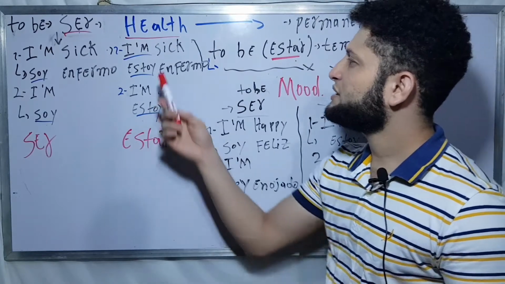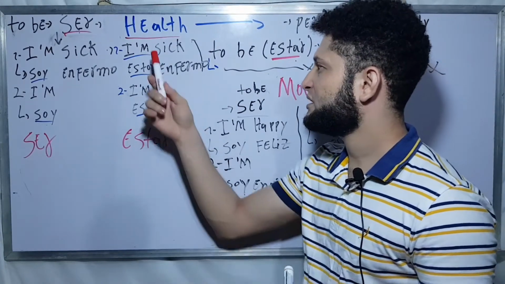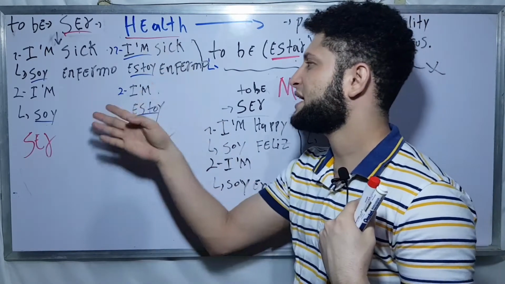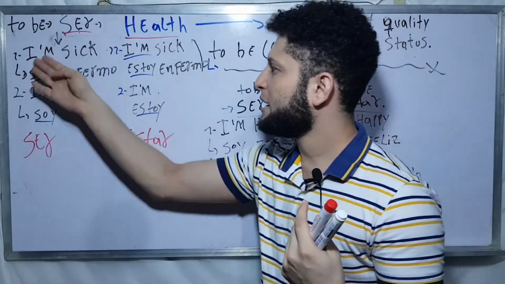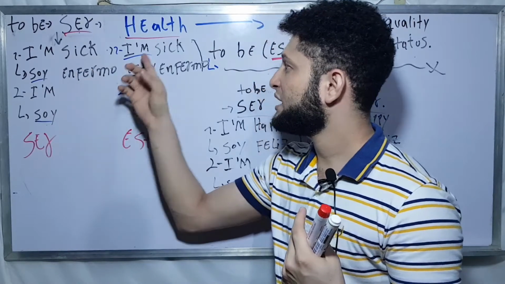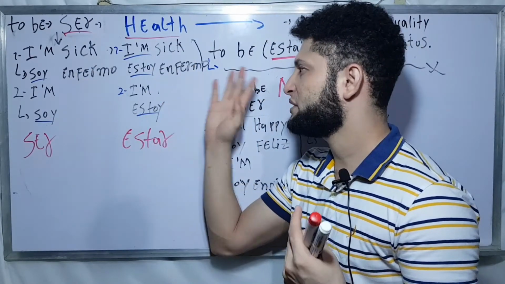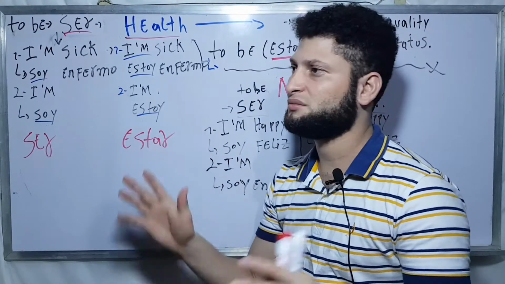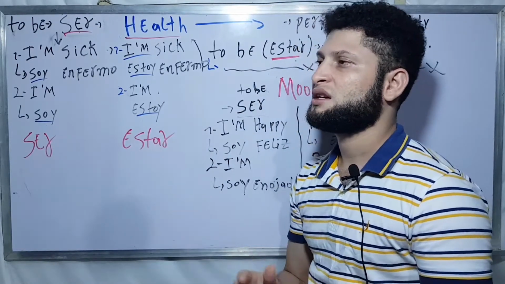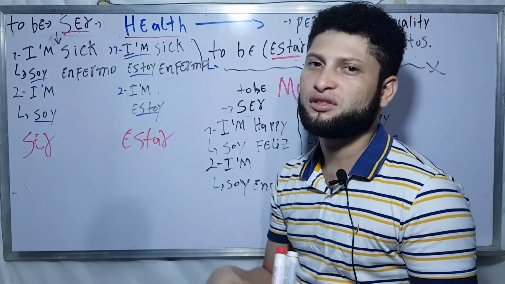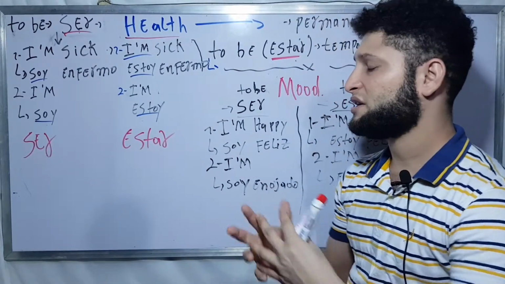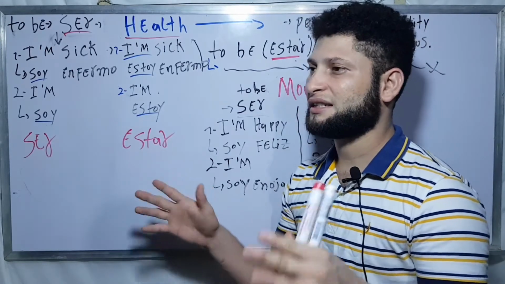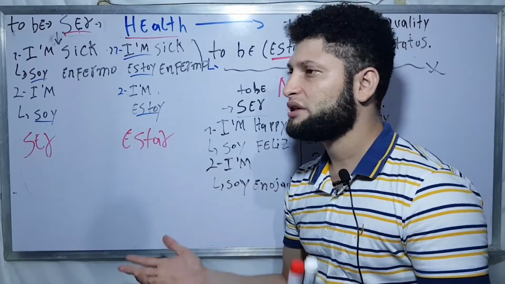So now with the verb estar, if you say that you are sick, estoy enfermo, I'm sick, with the verb estar. In this case, I'm saying that I'm sick now, maybe I have the flu or something like this. And if it's a sickness that doesn't have a cure, it doesn't matter.